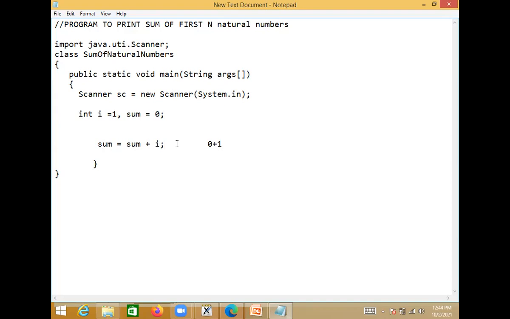Now you generate the next natural number. How can you generate the next natural number? By incrementing it. i plus plus, you can say. When you say i plus plus, you will get the next natural number. So what you have to do? Again, you have to go back and add it to sum.